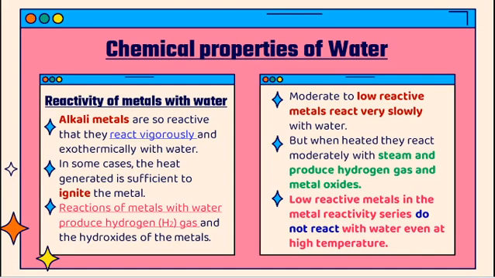Then, chemical properties of water. These chemical properties will give an idea about the reactivity of metals. When a metal starts reacting with water, they react very vigorously, and heat is evolved. That is, the reaction will be exothermic. In some cases, the metal starts to ignite, that is, it starts burning. The reaction of metals with water produces hydroxides and hydrogen.